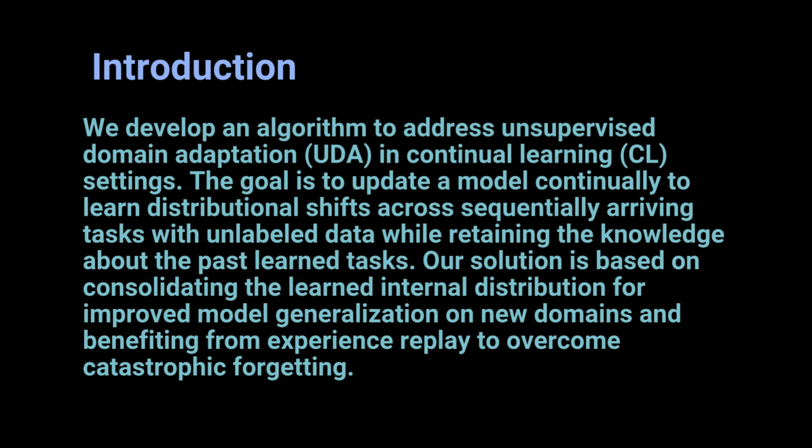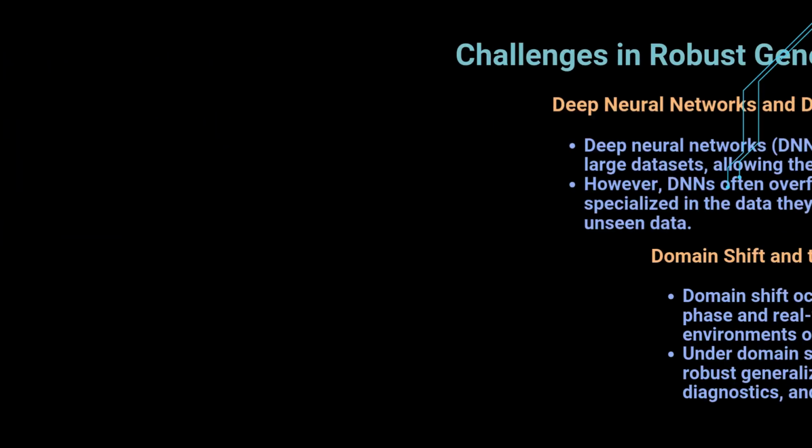In this presentation, we will develop an algorithm to address unsupervised domain adaptation in continual learning settings. The goal is to update a model continually to learn distributional shifts across sequentially arriving tasks with unlabeled data while retaining the knowledge about the past learned tasks. Our solution is based on consolidating the learned internal distributions for improving model generalization on new domains and benefiting from experience replay to overcome catastrophic forgetting.